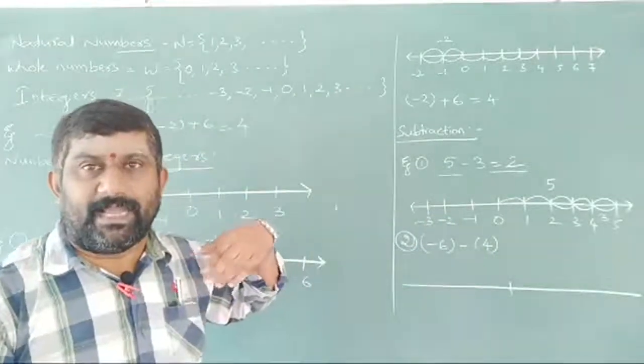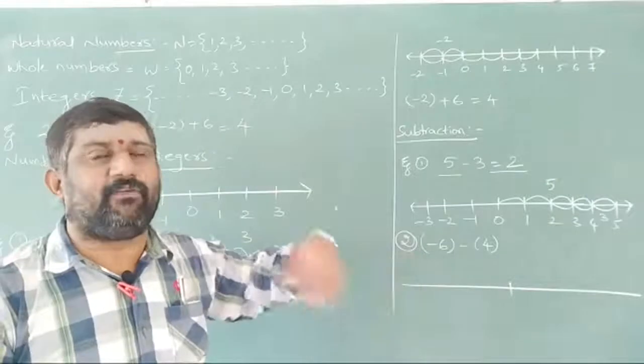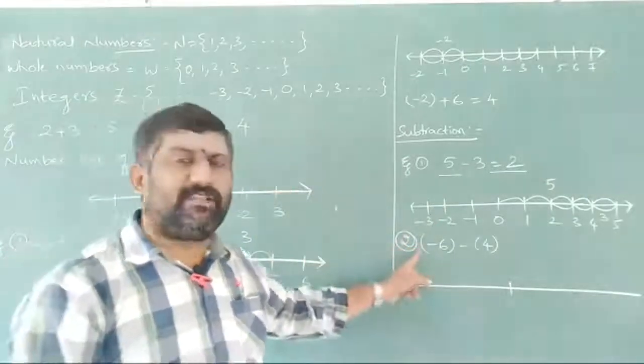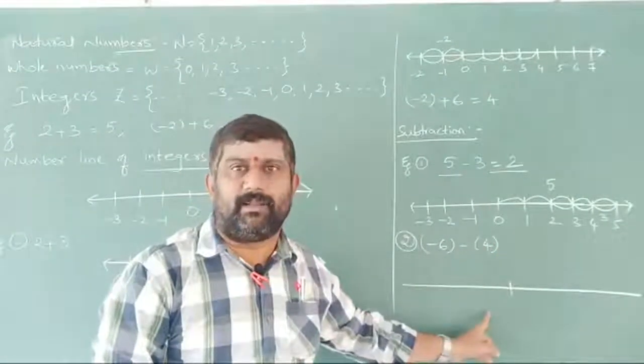I don't have it in my pocket, I am borrowing from outside. That means I have to give it back to him. That means it is nothing but minus we are taking here. So the answer will be minus 10. We will show the same on the number line.